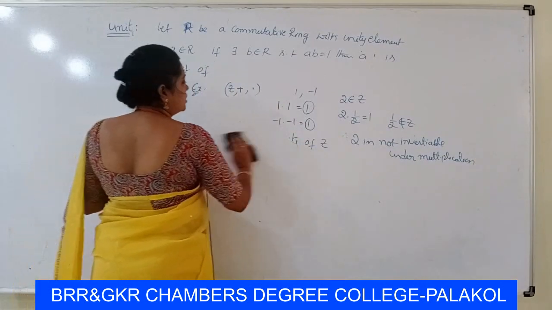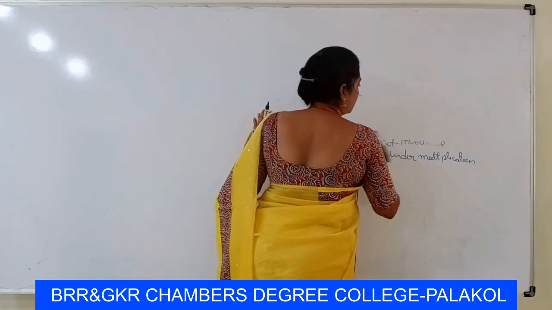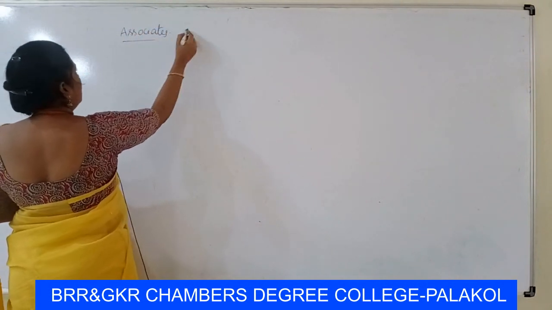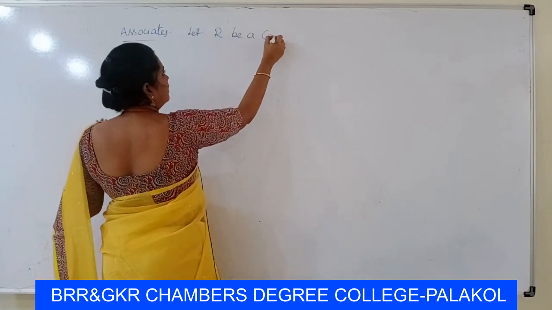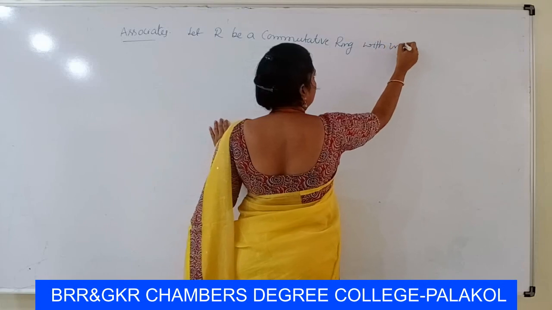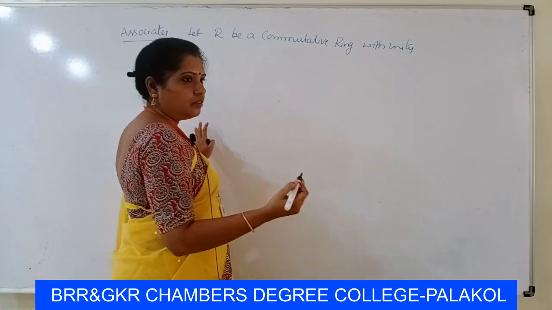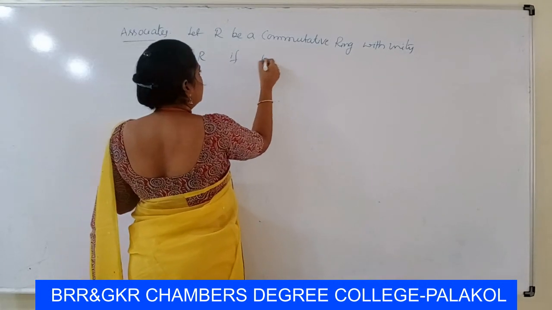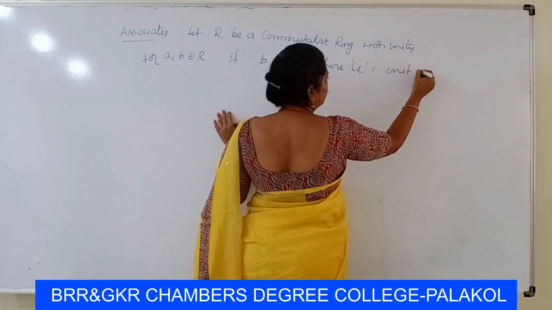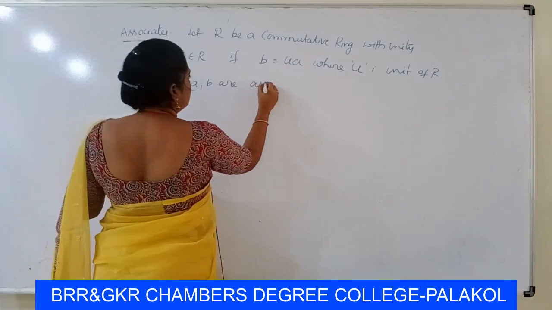Next definition, associates. Let R be a commutative ring with unity element, and a, b belong to R. If b is equal to ua, where u is a unit of R, then a, b are associates.